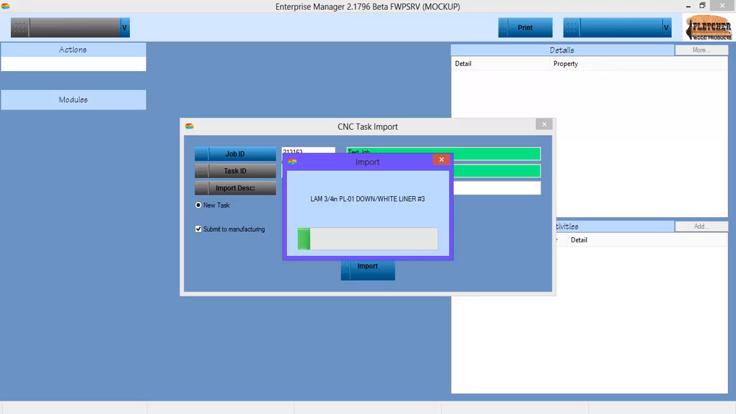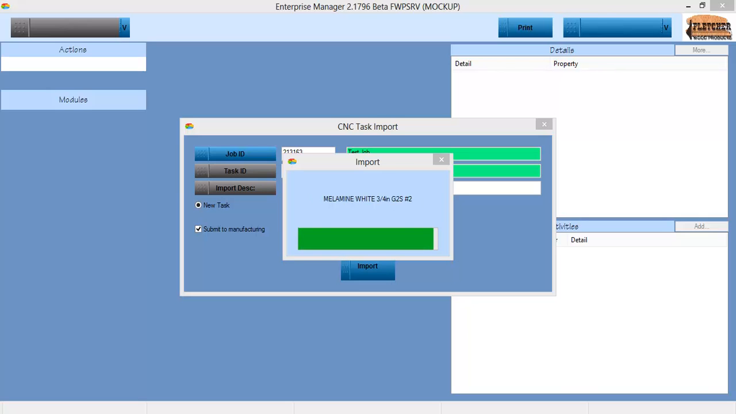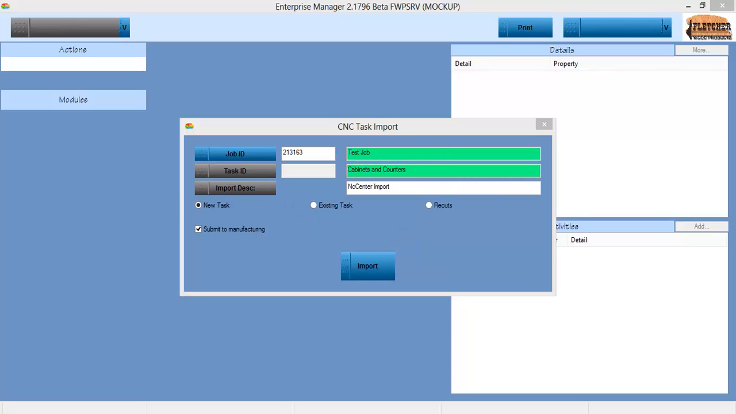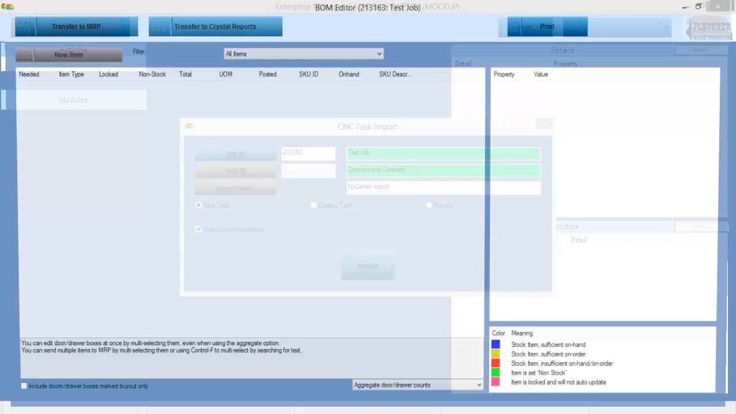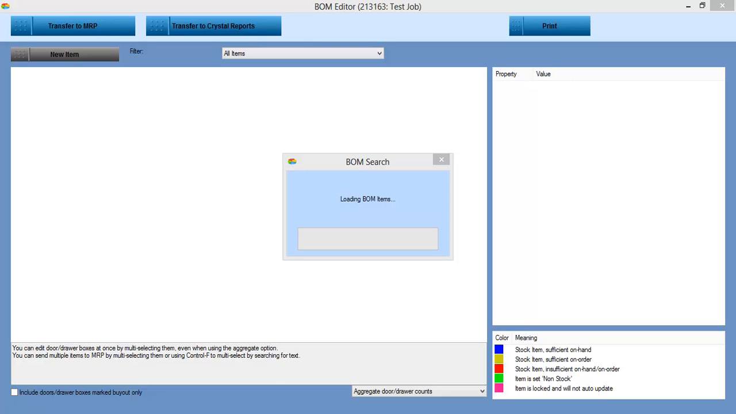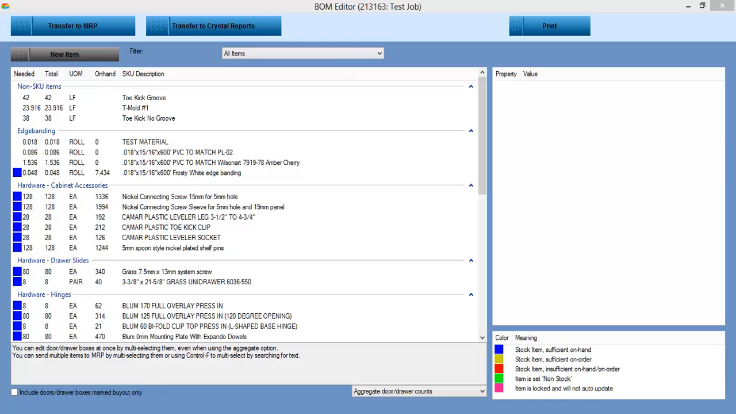I'm going to pause just so you don't sit here through all this. Just as a note, this is running very slowly right now because it's a brand new copy of the database. It hasn't had a chance to build indices yet. The way the database works, it actually gets faster as it gets used more.